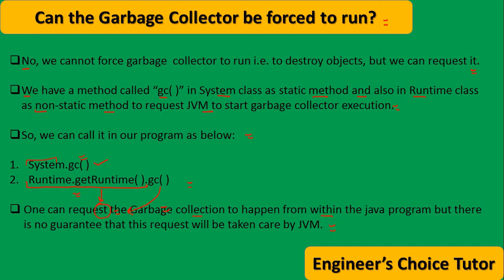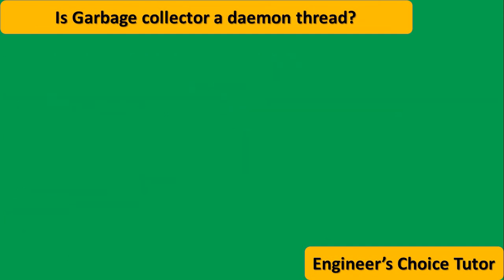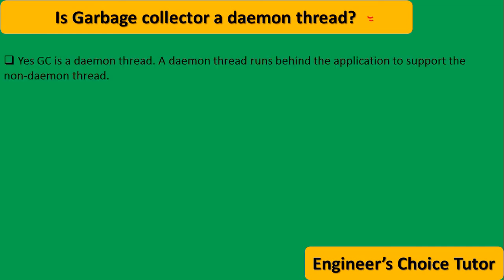The next question is, is garbage collector a daemon thread? Yes, garbage collector is a daemon thread. I already told you the difference between the non-daemon thread and the daemon thread in the previous videos. You must watch that video. A daemon thread runs behind the application to support the non-daemon thread.